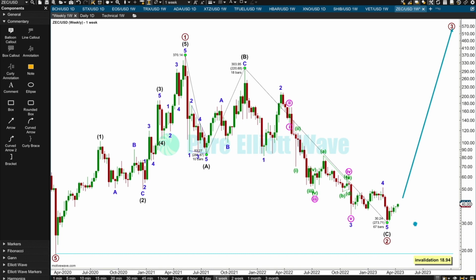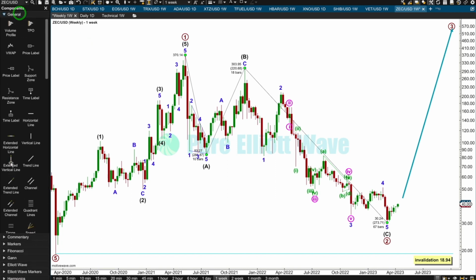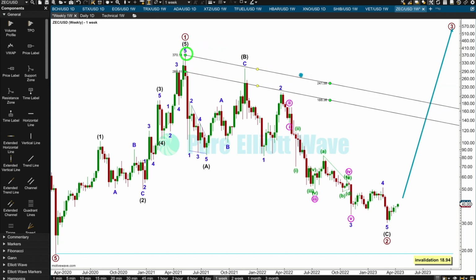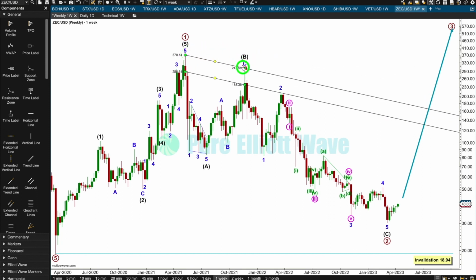Intermediate C was 273.71 in length, quite close to equality in length with intermediate A, which was 286.87. So there's a relationship with equality. Let's put a channel around this, and this would be the bottom line. Depending on your risk appetite, you might want to wait for this channel.